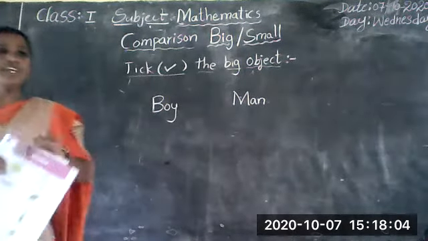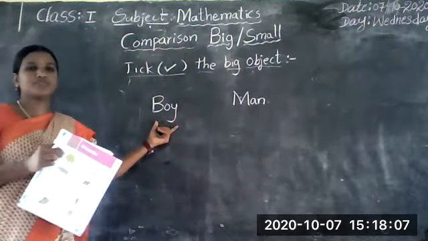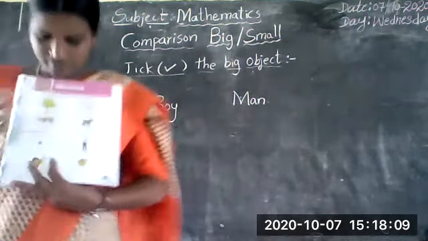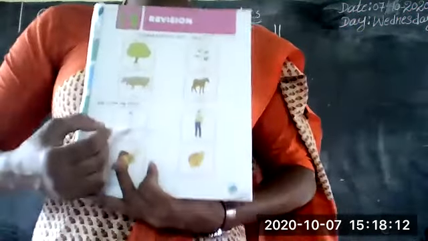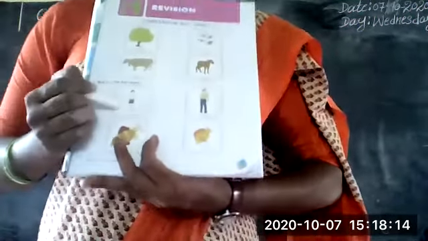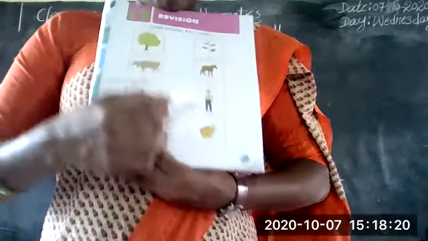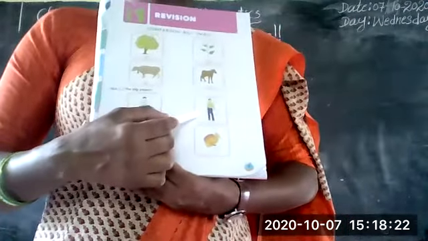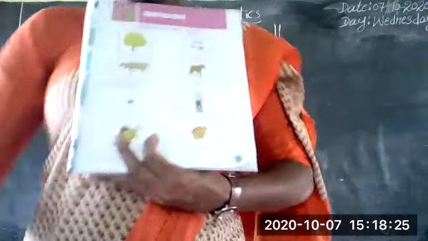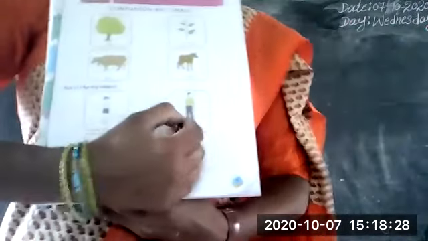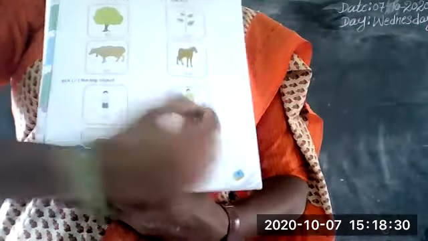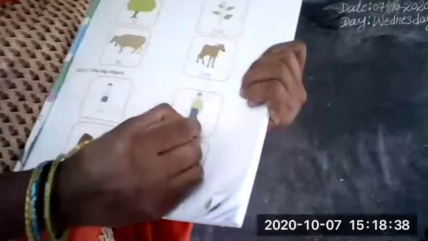Okay, children. Did you observe these two pictures? Which is the big object? Which is the small object? Yes. The man is the big object. So we tick on the man. You all tick like this.